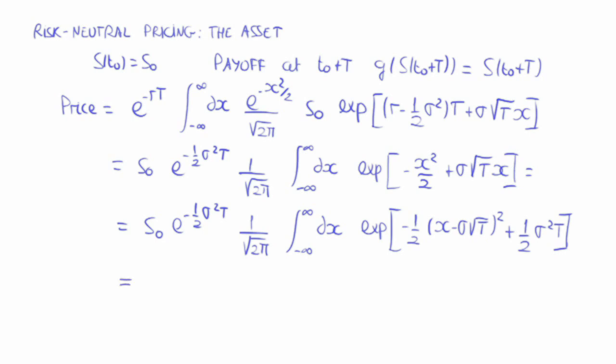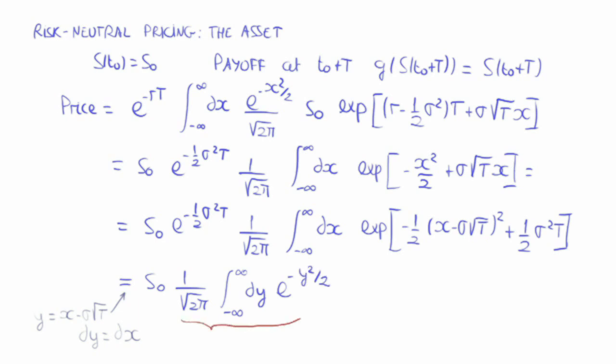So finally we can write S0 times 1 over the square root of 2 pi times the integral. And now to carry out the integral we're going to do a change of variable. We're going to define the variable y, which is equal to x minus sigma square root of T. dy is equal to dx, and the limits of integration do not change. The integrand is now e to the minus y squared over 2. We recognize that this factor here is equal to 1. So the result is that the price of this derivative product is S0, as it should.